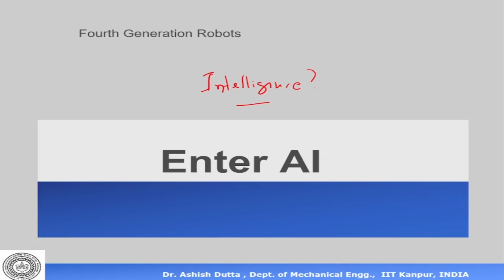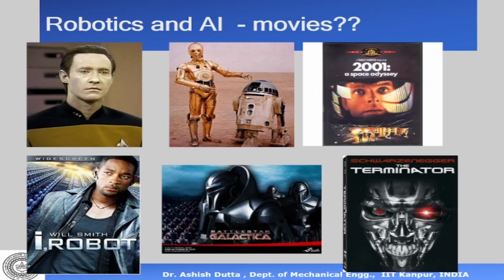Now, there has been a lot of impact of AI, and there are a lot of movies around. You might be familiar with some of the movies. They are very interesting and important movies, in the sense that they talk about what AI is in the area of robotics and what the future is likely to be. May not be in 100 years, maybe 200 years from now, it will be something like this. A lot of this is based on science, and these are movies. Of course, movies may come true at some point of time.